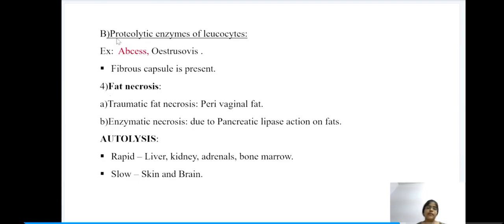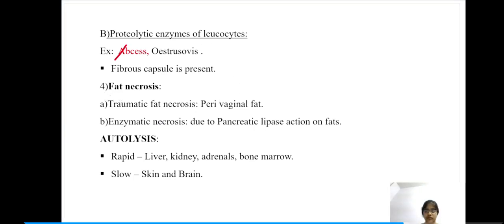Next one is by the action of proteolytic enzymes or of leukocytes. Under this the very important examples are abscess and Oestrus ovis. Here the fibrous capsule is present and also a pyogenic membrane is present.